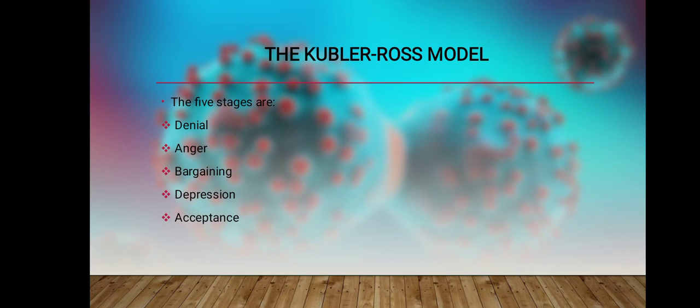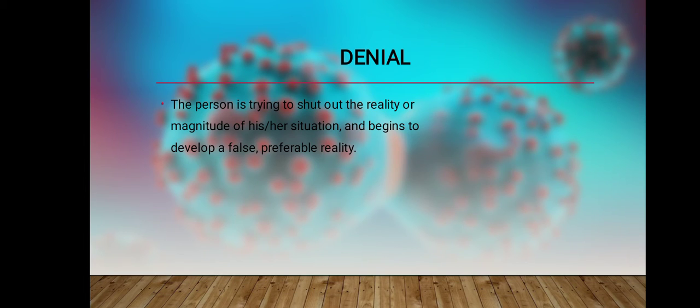Then here we have the Kubler-Ross model. It gives the five stages that a person passes through if they have cancer or any other dangerous disease. First we have denial, where the person is trying to shut out the reality or magnitude of his or her situation and begins to develop a false, preferable reality that he or she may not be facing this problem.